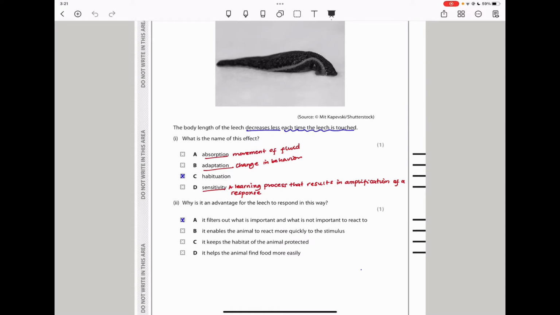And for the next question, they say, why is it an advantage for the leech to respond in this way? It is advantageous because the leech can be able to assess threatening stimulation so that it can respond to those more, saving energy by not responding to things that are not threatening. So it filters out what is important and what is not important in order for it to respond appropriately to the important things and not respond to the non-important things. That way it is going to be saving energy that it could have wasted in responding to non-important things, and that energy can be used for something else.